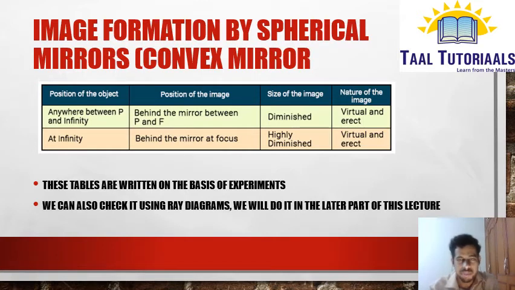As of now, don't take tension. We'll easily understand these tables. You need not remember too much. If you learn the ray diagrams, writing these tables will become very easy. Don't worry children, I'll give you the proper idea how to remember this or how to deal with this type of work.